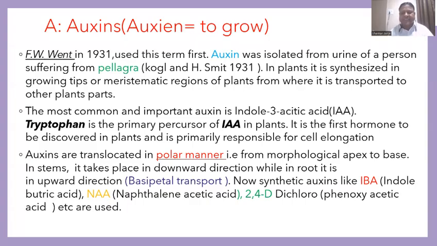Besides indole acetic acid, some auxins we can produce artificially in the industry, especially for agriculture. That is IBA, indole butyric acid. See here, naphthalene acetic acid, and 2,4-D, dichlorophenoxyacetic acid. These are the types of auxins. Now we'll go ahead.